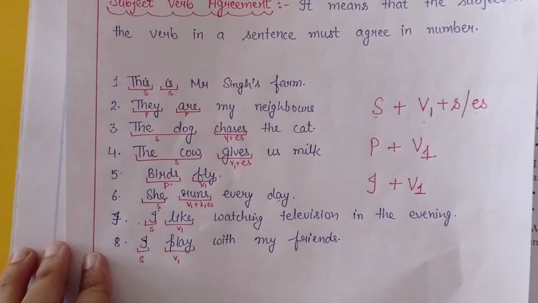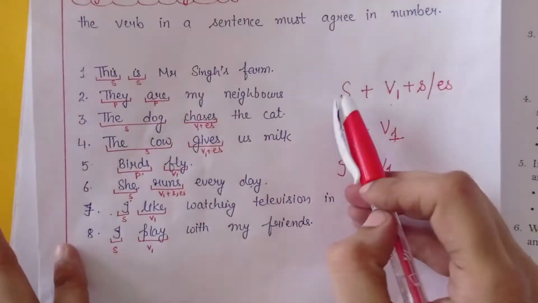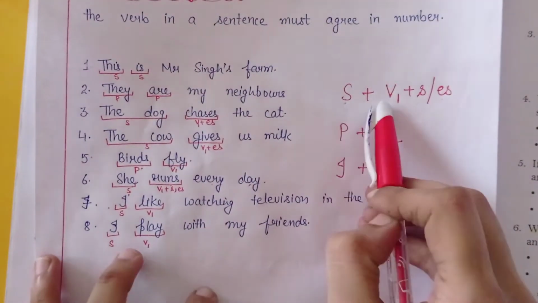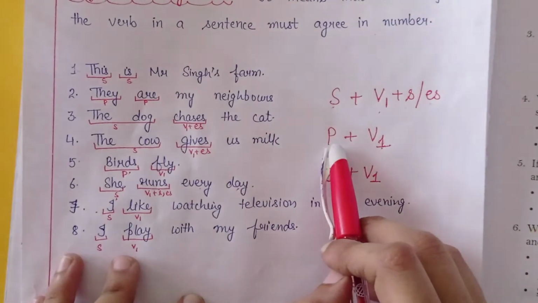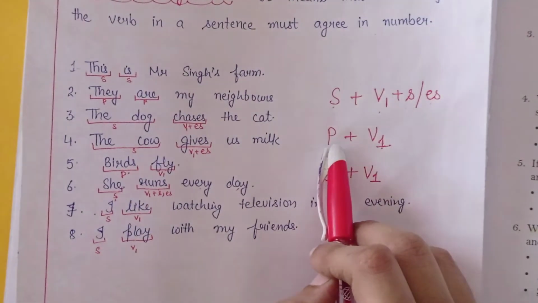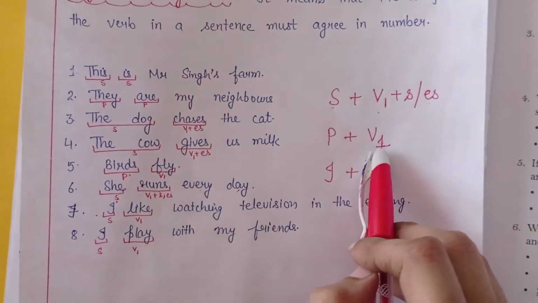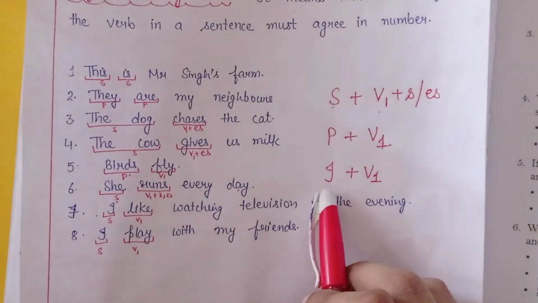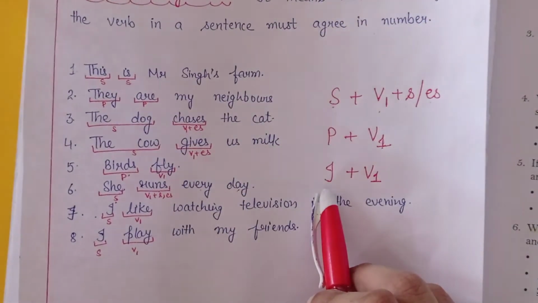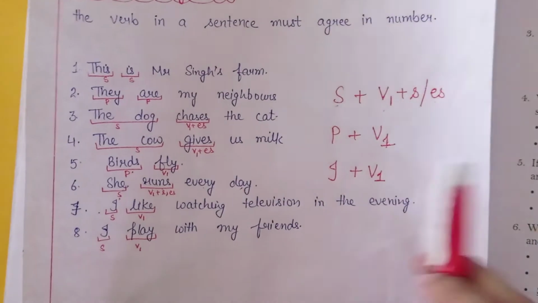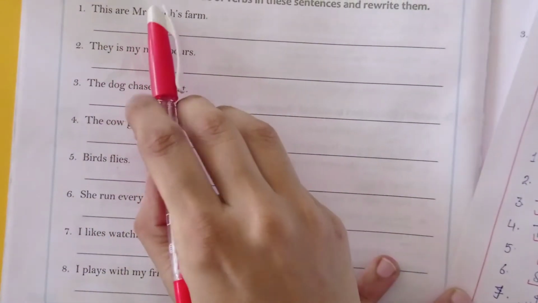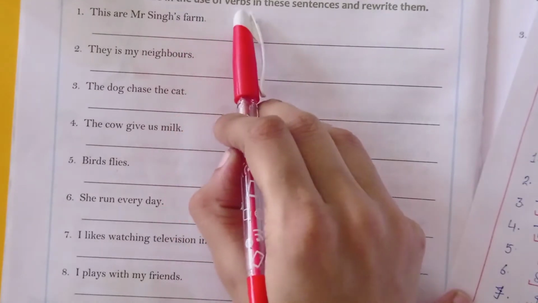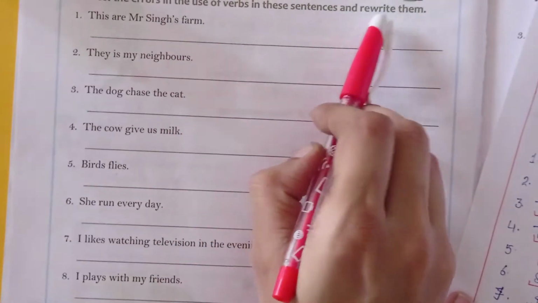You must keep some basic rules in your mind. If the subject is singular, the verb will contain s and es. And if the subject is plural, you will just simply write the first form of verb. And if the subject is I, then again you will just write the first form of verb. So just read this warm-up exercise. Correct the errors in use of verbs in these sentences and rewrite them.